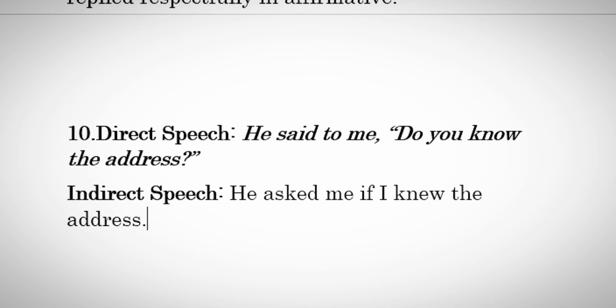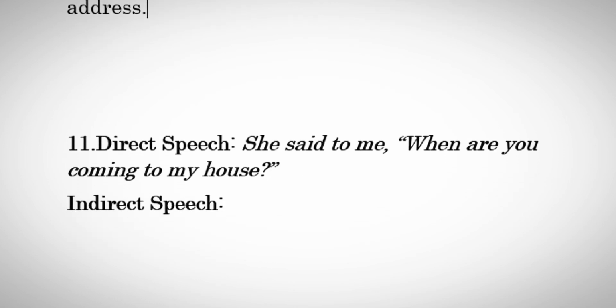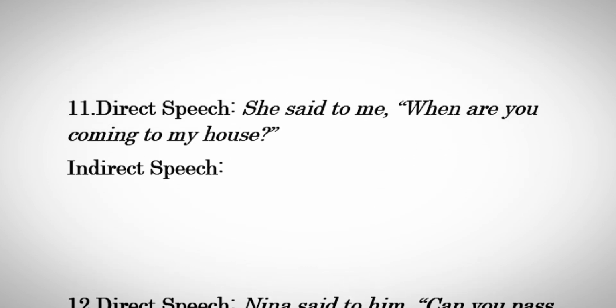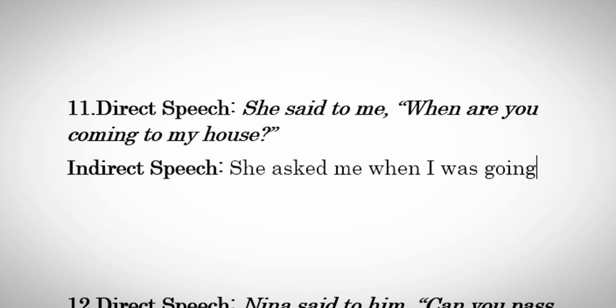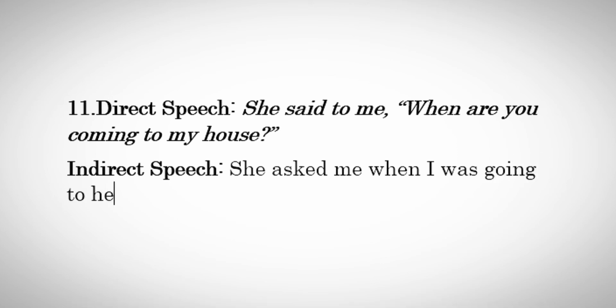Alright, now the next one, direct speech. She said to me, "When are you coming to my house?" The indirect speech for this one will be, she asked me when I was going to her house.